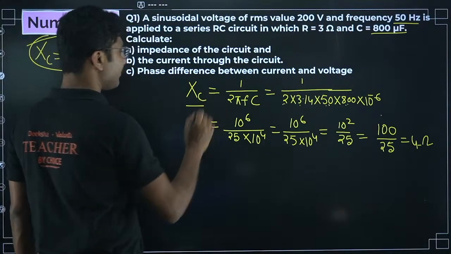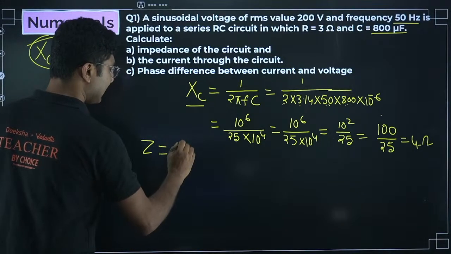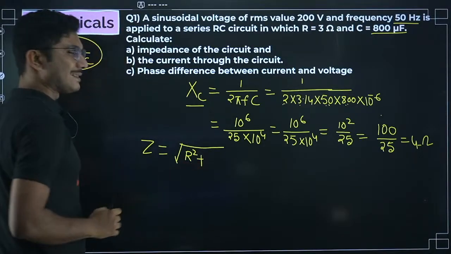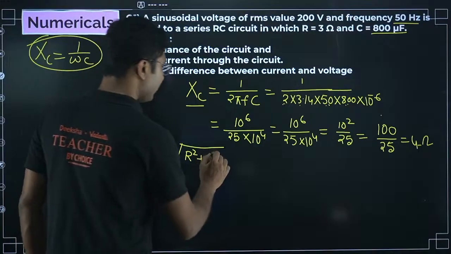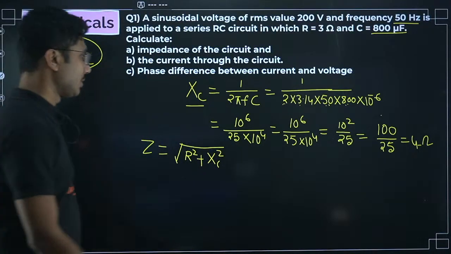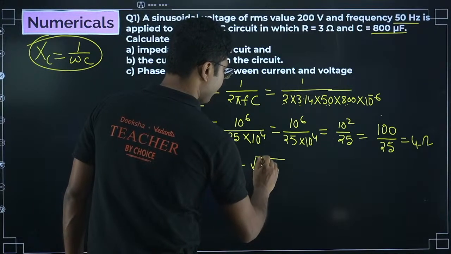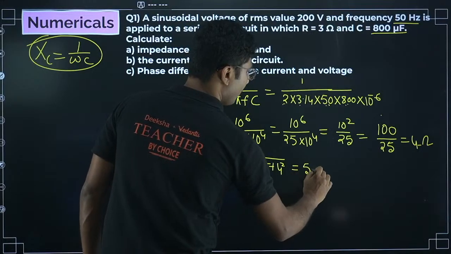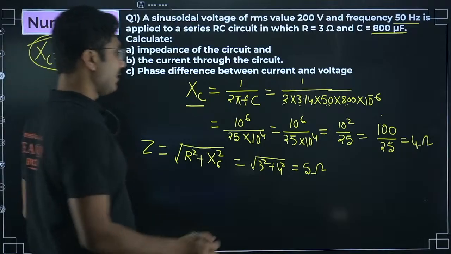Now capacitive reactance we have calculated. Now we have to calculate the impedance. Impedance is generally square root of R square plus (XL minus XC) whole square. Now in this case XL is not there, only an RC circuit, so it will be simply the square root of R square plus XC square. So it will be square root of 3 square plus 4 square, that is 5 ohm. So the impedance of the circuit is 5 ohm.